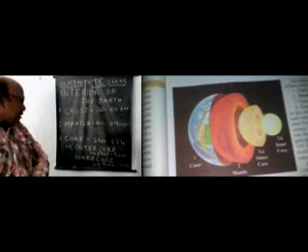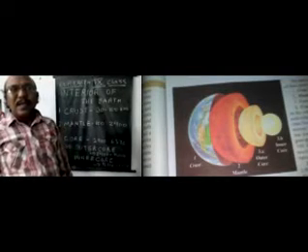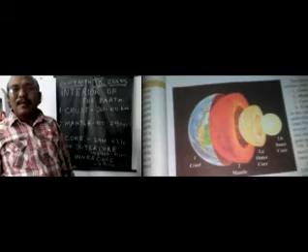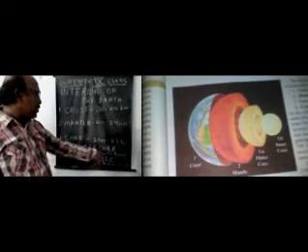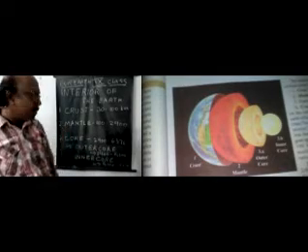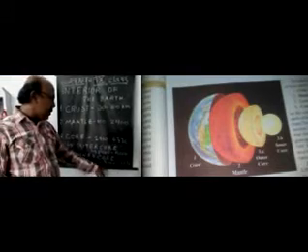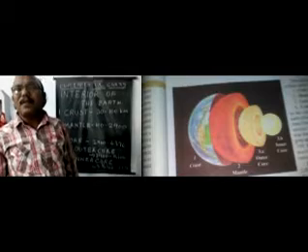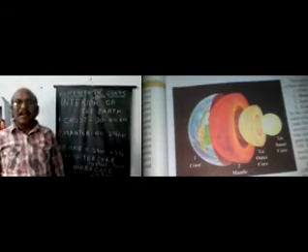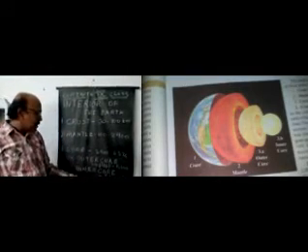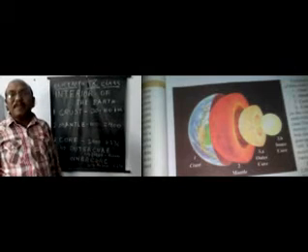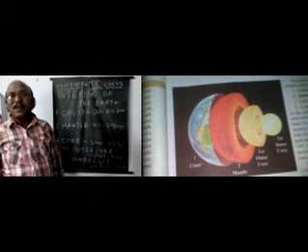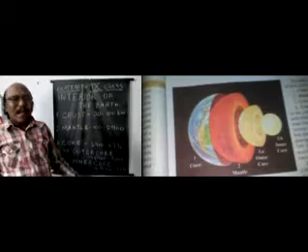In the outer core, metallic materials are available, that is nickel and iron. The inner core is 5,100 to 6,376 kilometers thickness. This layer consists of heavy substances, that is gold and iron.